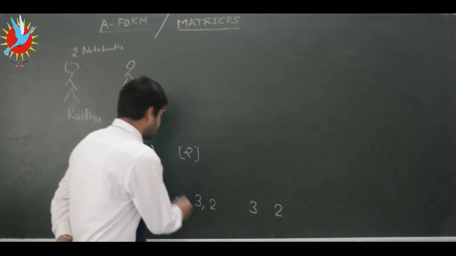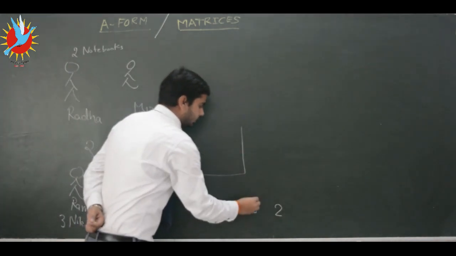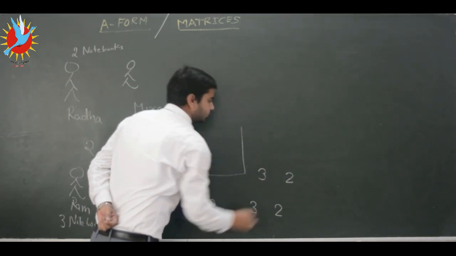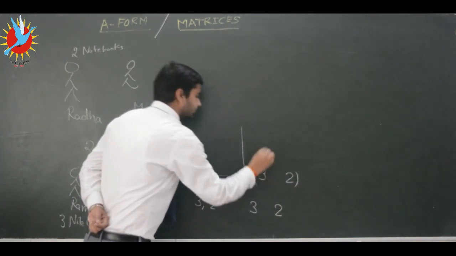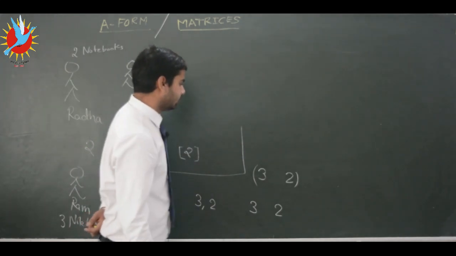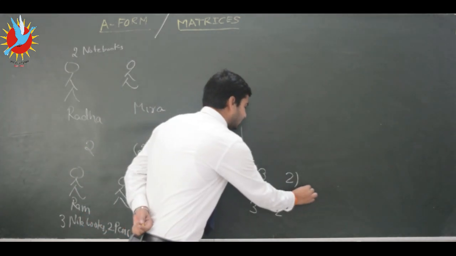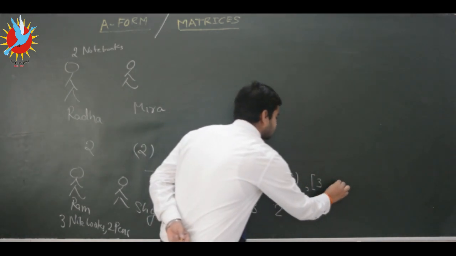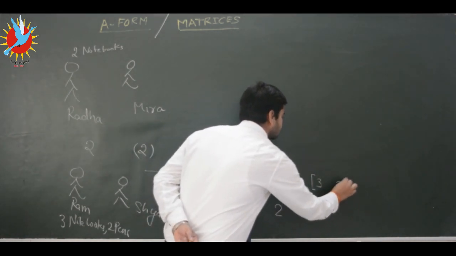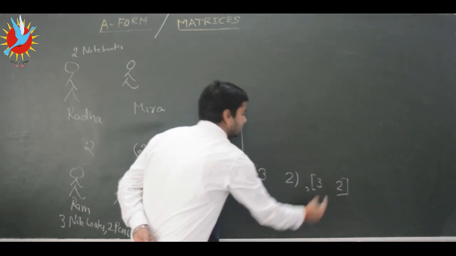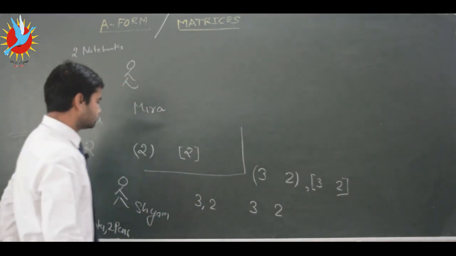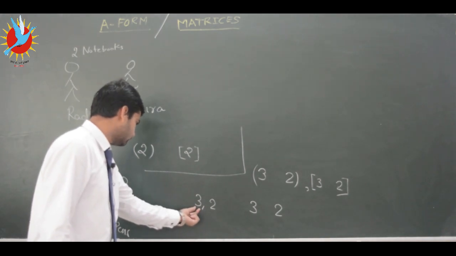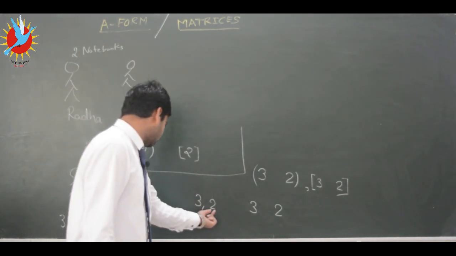Or he can write these two numbers 3, 2 in a round bracket, or in a square bracket, with some gap between the two numbers. The first number denotes the number of notebooks, and the second number denotes the number of pens.